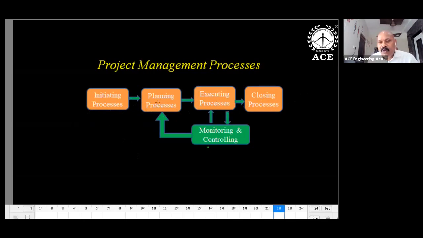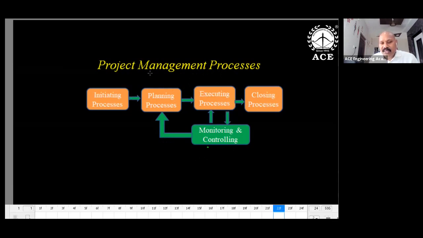Why monitoring and controlling? Whatever you have planned is executed, but your plan may get some problems, because your plan may not be suitable for realistic conditions, or the actual conditions are different from your planned conditions. In such cases, there is a need for corrective measures and control actions. Then again we get a closed loop: planning, execution, monitoring, and control. This is cyclic. When you achieve the target, then it is completed.